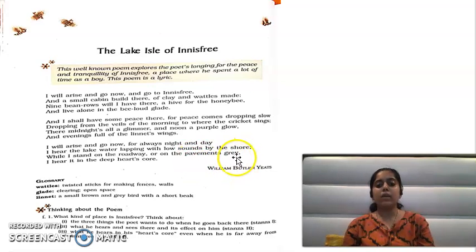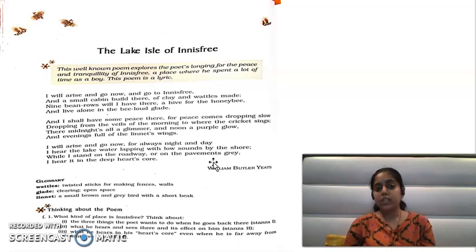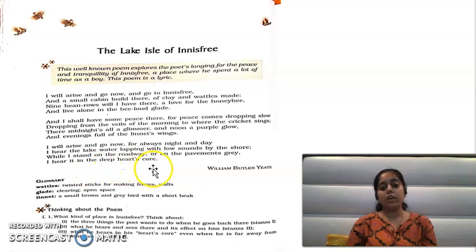What does this gray pavement symbolize here? That the city life of the poet is very, very dull as compared to the Lake Isle of Innisfree, which is very beautiful, which is very peaceful, and which is very colorful. I hear it in the deep heart's core.